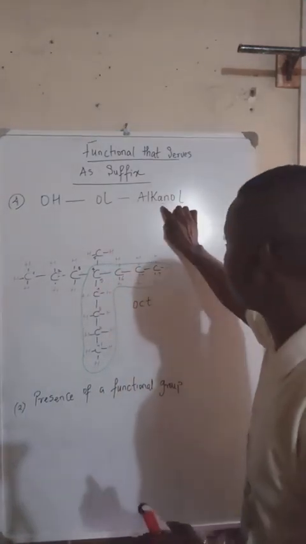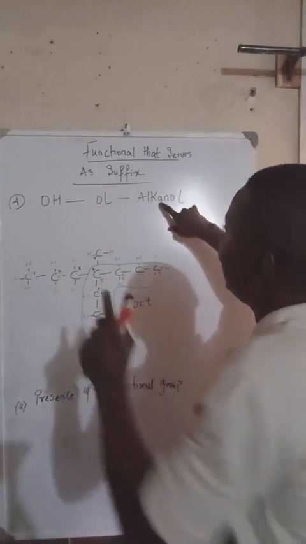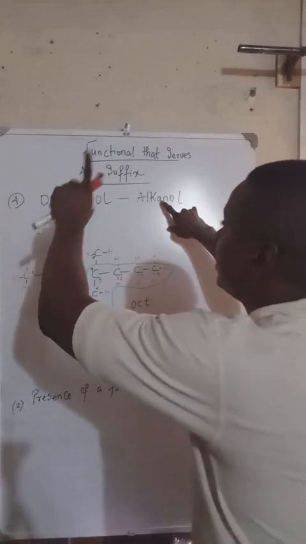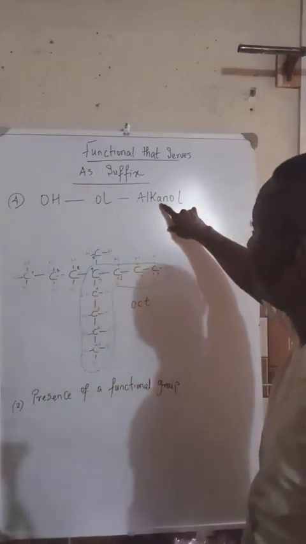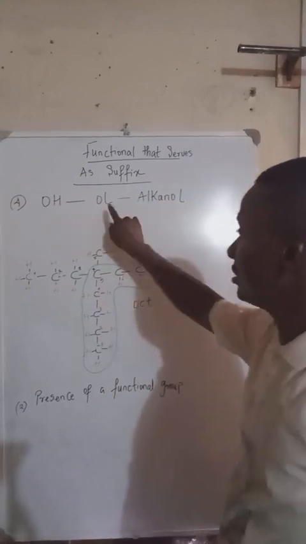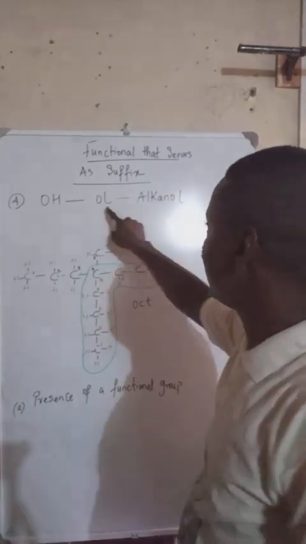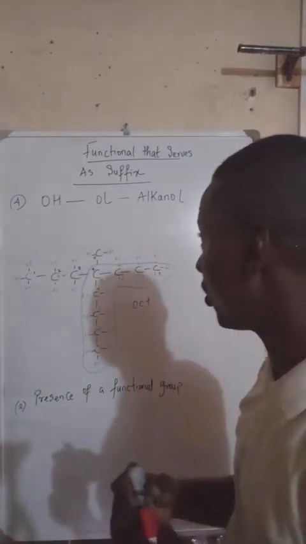So you see the way I wrote it here, alkanol. I want you to know that in the presence of single bonds, it is going to end as anol. But what I want you to know is the last name that you add, which is what? Ol. We're going to look at how it actually occurs here.